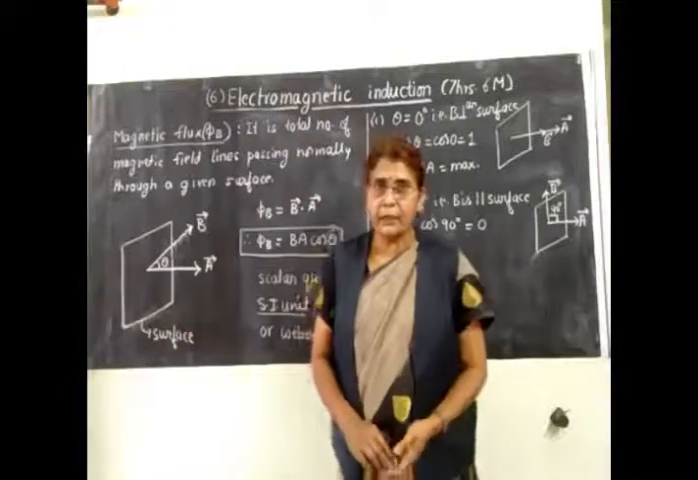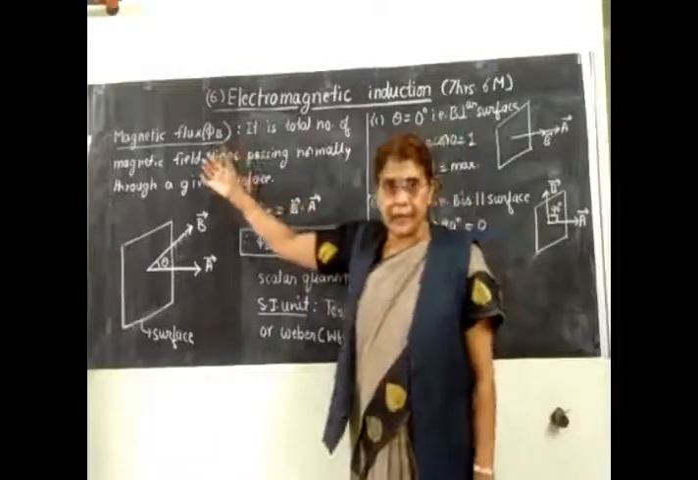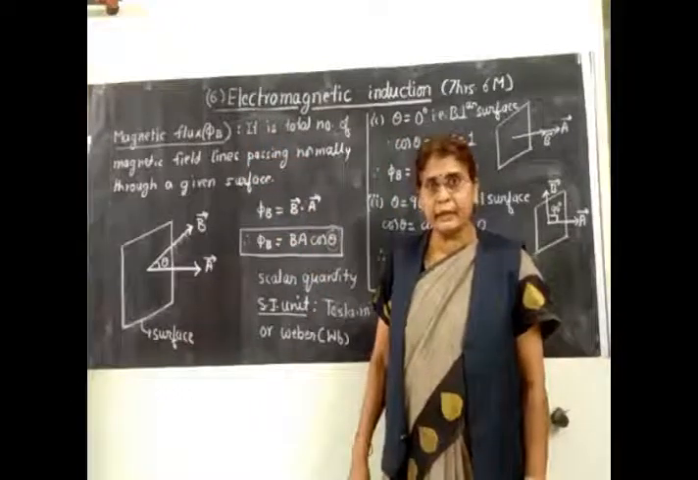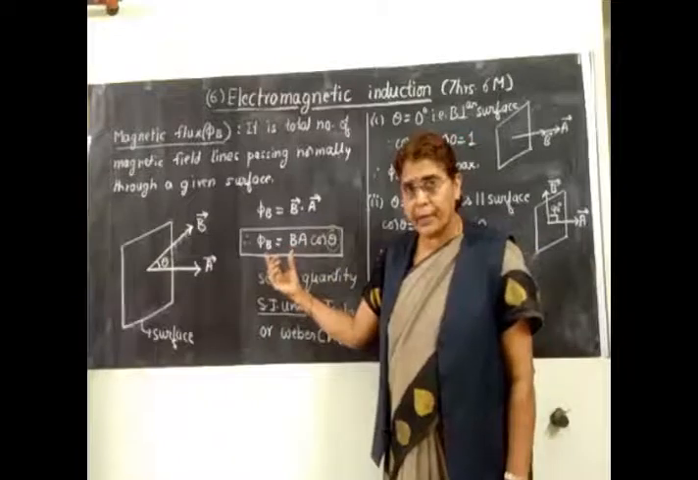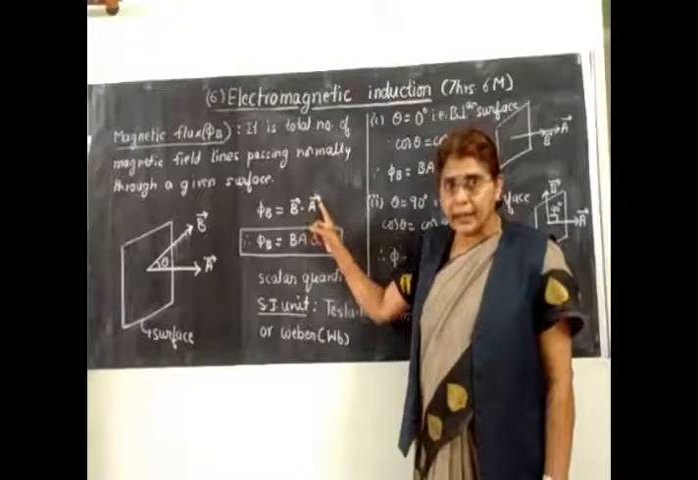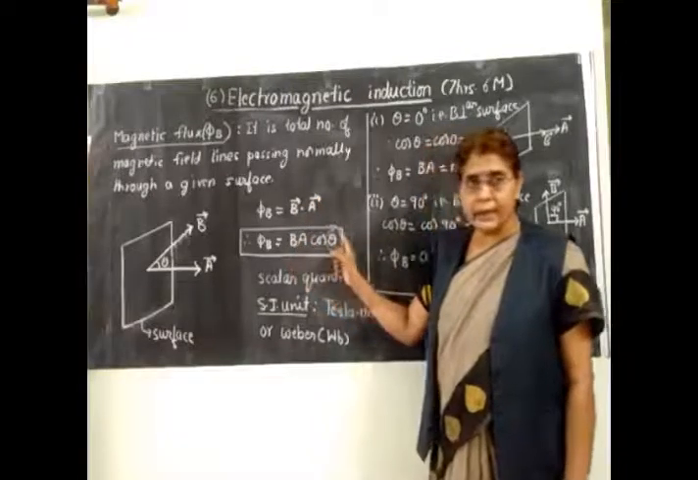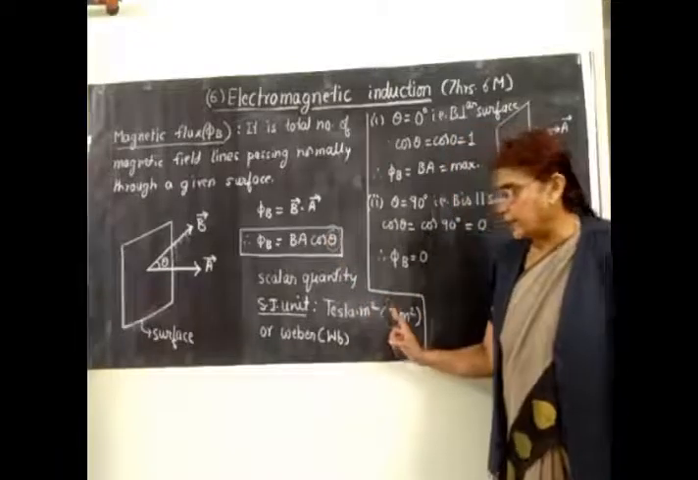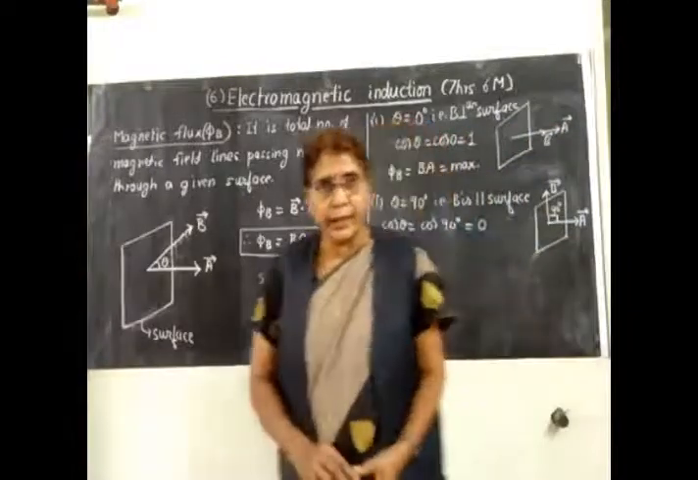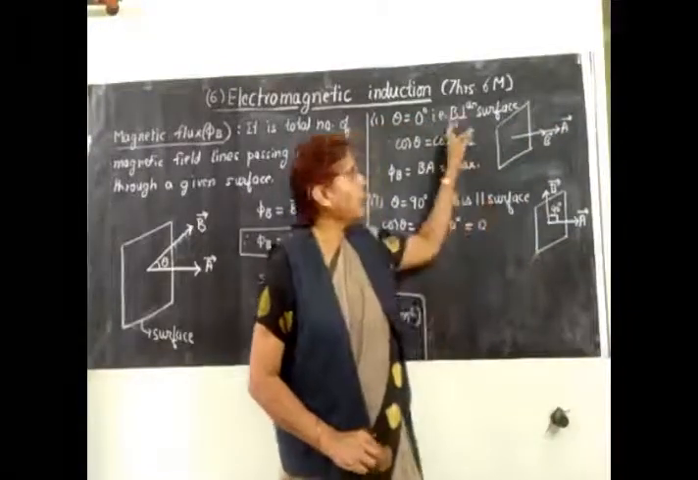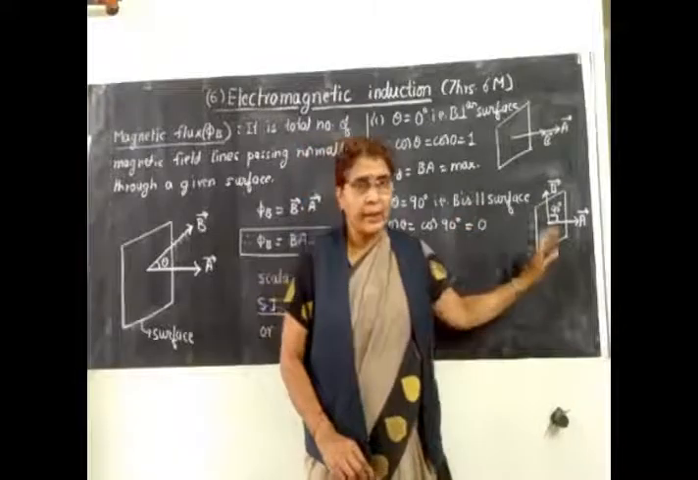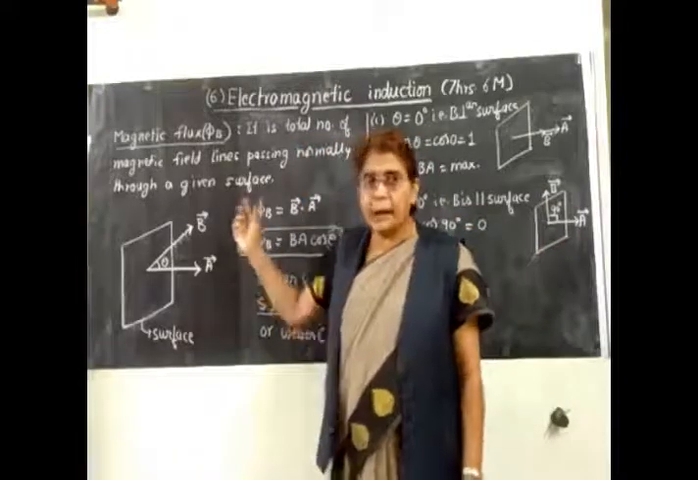So what are the points we have done for magnetic flux? We have first defined what is magnetic flux. It is the number of magnetic field lines passing normally, perpendicular to a given surface. How do you write an expression for magnetic flux? It is the dot product of B and A. B is the magnetic field, A is the area. So it is given by BA cos theta. It is a scalar quantity. The SI unit, either you can write it as Tesla meter square or Weber. Now two important cases we have studied. When is the flux maximum? Flux is maximum when B is perpendicular to the surface. When is the flux 0? When B is parallel to the given surface. So these are some points regarding the magnetic flux.